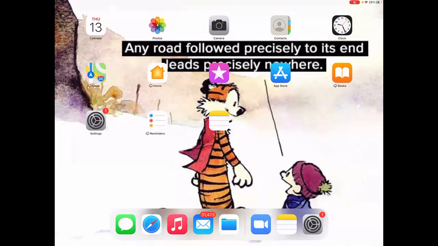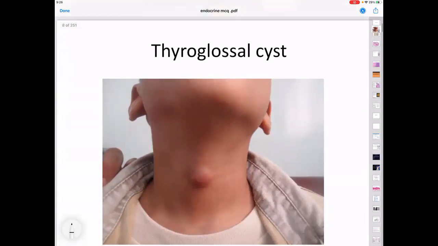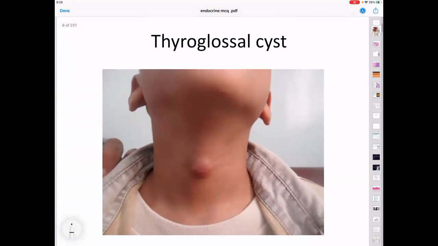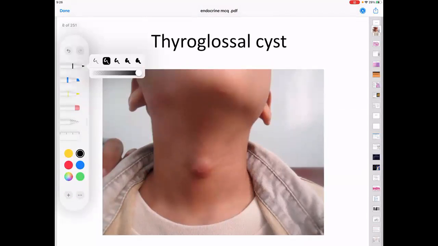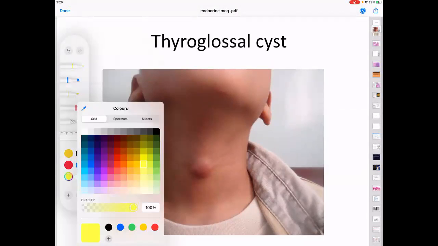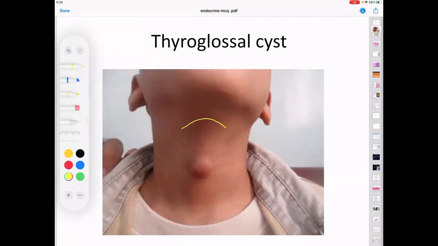So now let us come to the clinical presentation. Now you see a child with a thyroglossal cyst. Now in this picture, the only important bone that I want to feel is this one. Now let me mark that bone for you guys. What is this bone that I'm trying to draw? Hyoid. And if that is the hyoid, very good, then